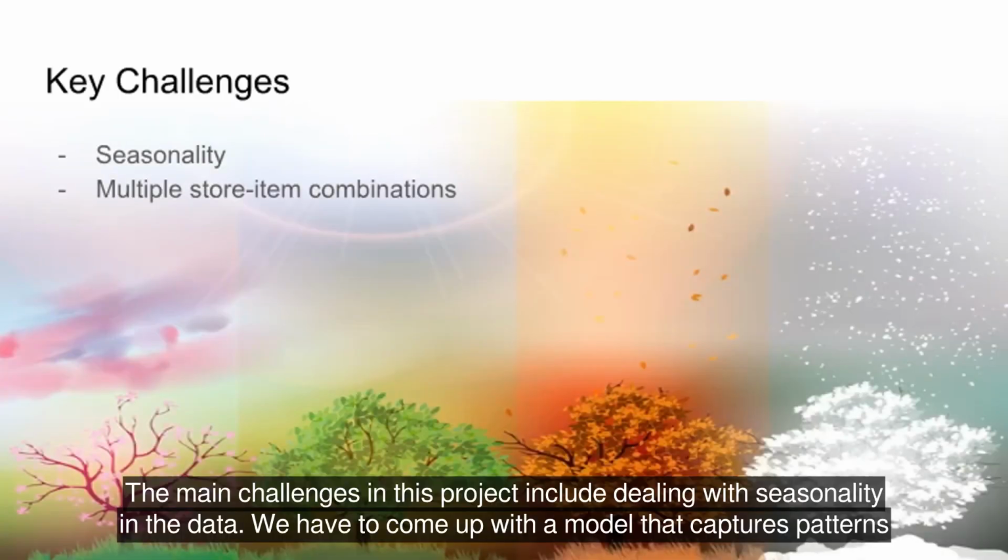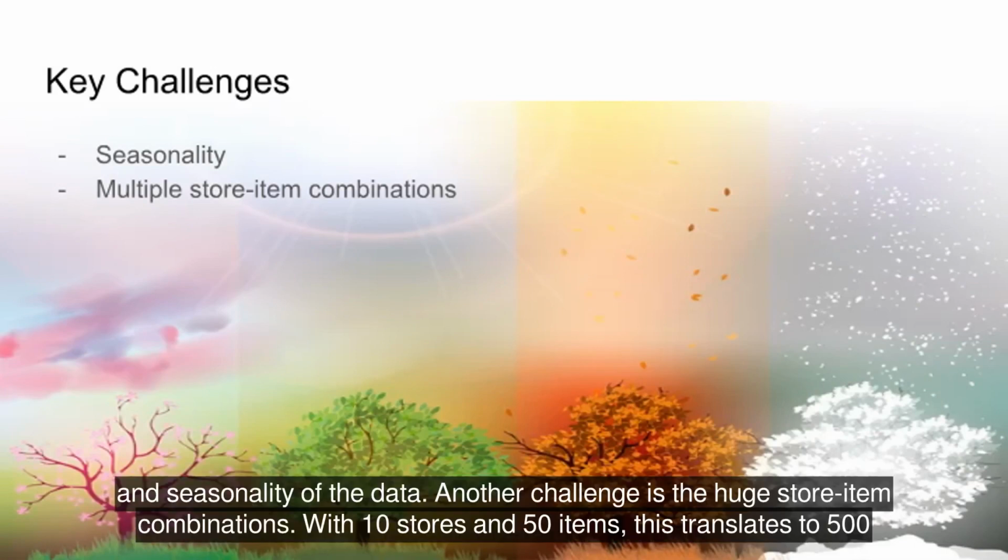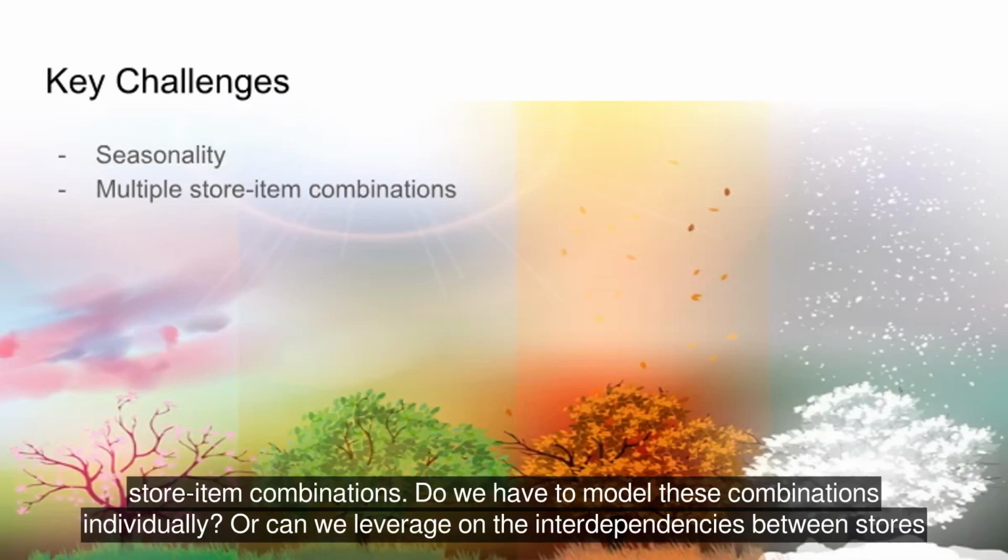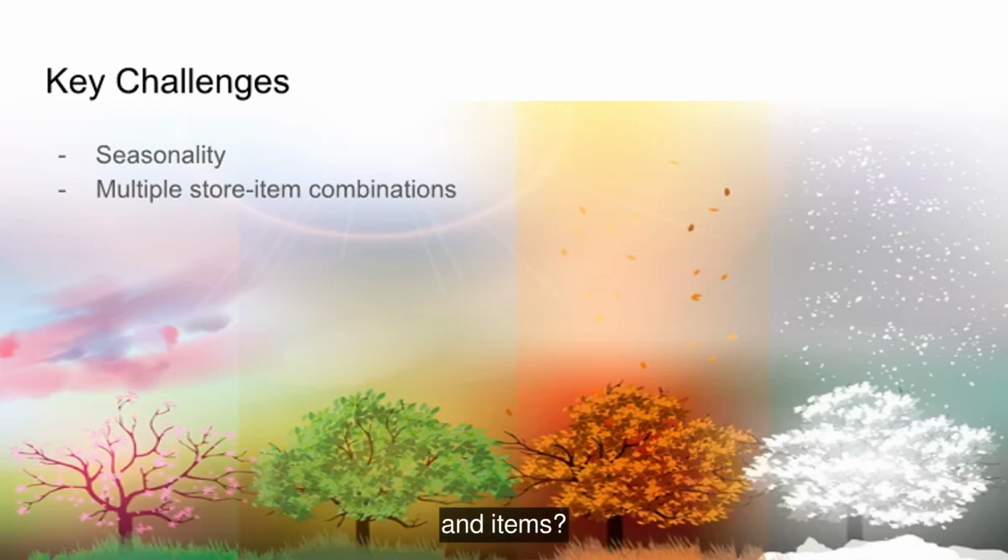The main challenges in this project include dealing with seasonality in the data. We have to come up with a model that captures patterns and seasonality of the data. Another challenge is the huge store item combinations. With 10 stores and 50 items, this translates to 500 store item combinations. Do we have to model these combinations individually? Or can we leverage on the interdependencies between stores and items?